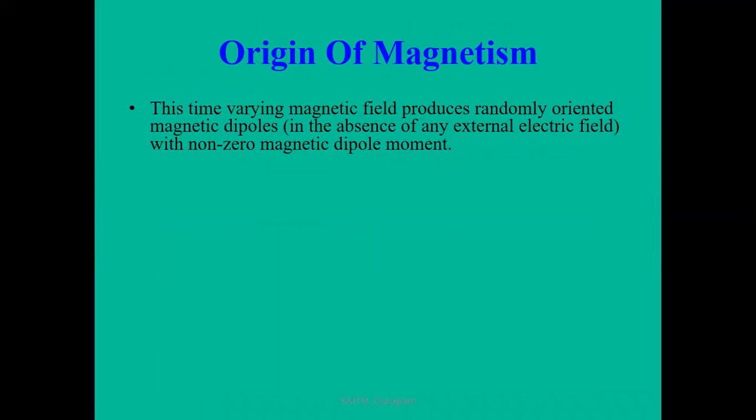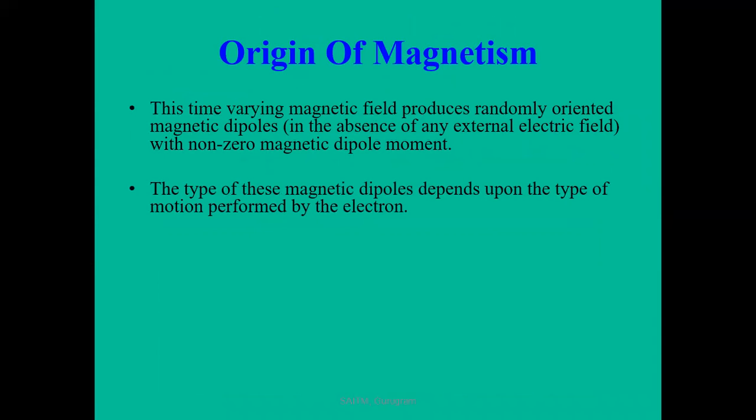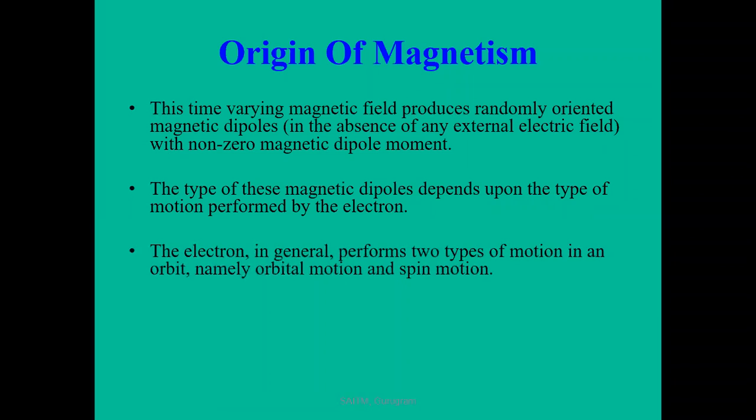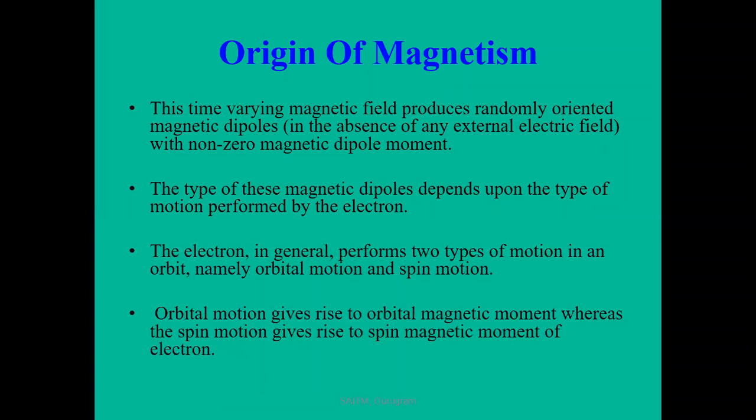Also, this time-varying magnetic field produces randomly oriented magnetic dipoles without any external field, with non-zero magnetic dipole moment. And the type of these magnetic dipoles depends upon the type of motion performed by the electron. There are two types of motion: first is orbital motion and the second is spin motion. Orbital motion generates orbital magnetic moment, whereas spin motion of the electron generates spin magnetic moment.